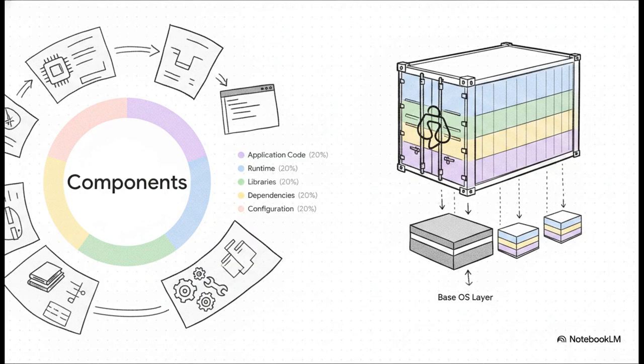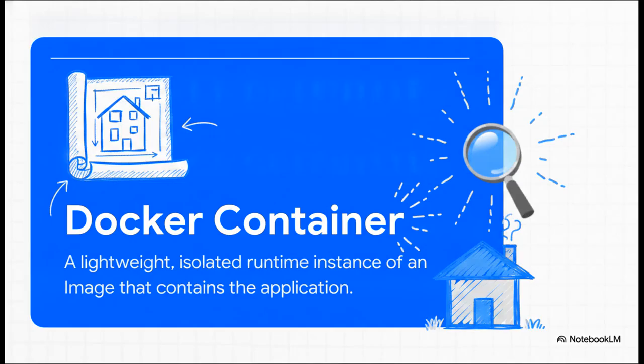What is an image? Think of it as your read-only architectural blueprint. It's a static template that contains absolutely everything required: your app code, the runtime environment, all the system libraries, the dependencies, and your specific configuration files. And what's really brilliant here is that these images reuse shared layers. If you have 10 images that all need the exact same basic operating system layer, Docker only stores it once. It keeps everything incredibly compact and efficient. Which brings us to question 7. What is a container?